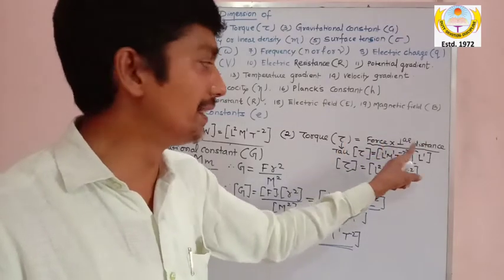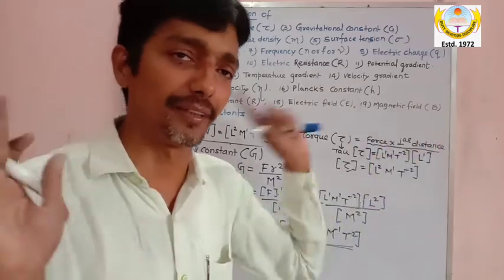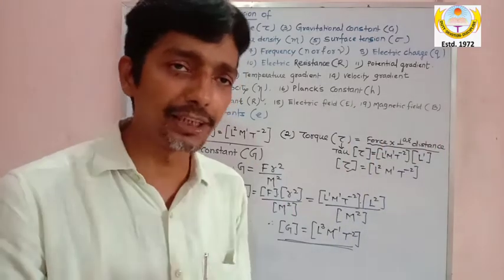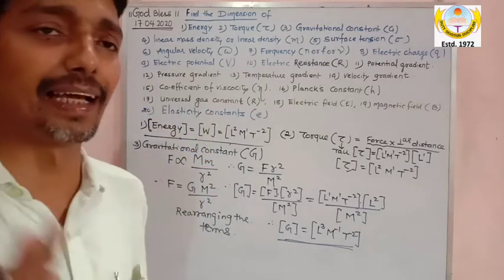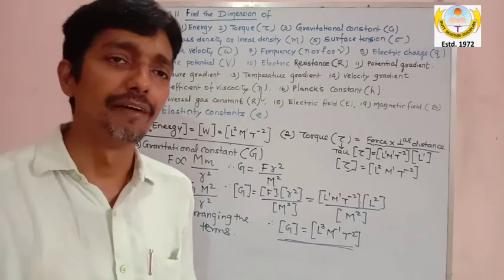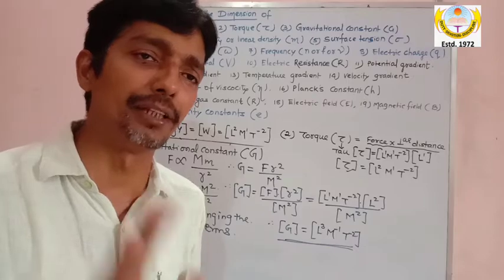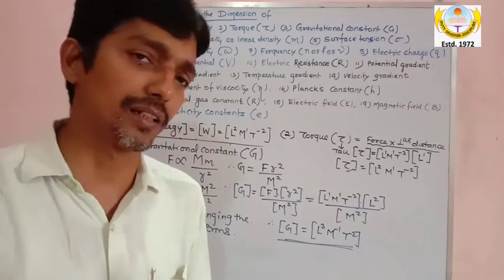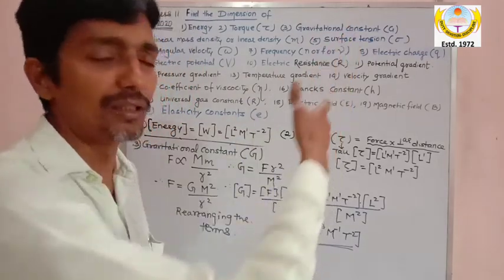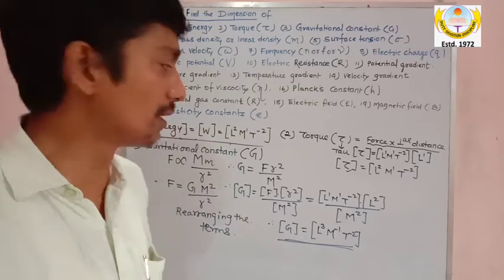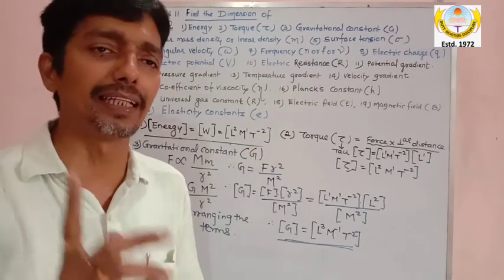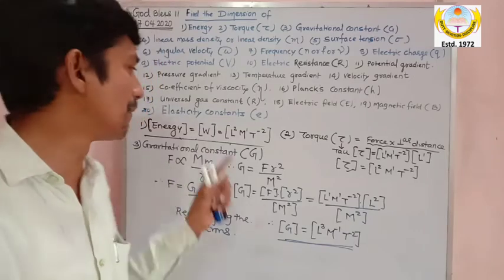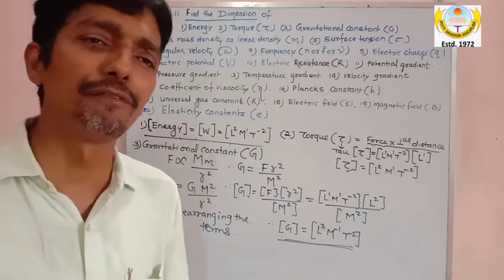Force is in Newton, distance is in meter, so Newton meter. But the dimension for these two quantities is the same. Take care in the exam, if such a question is there, which two quantities have the same dimension? You can say work and torque. There are more dimensions coming also, but right now the easy answer is work and torque, which possess the same dimension.